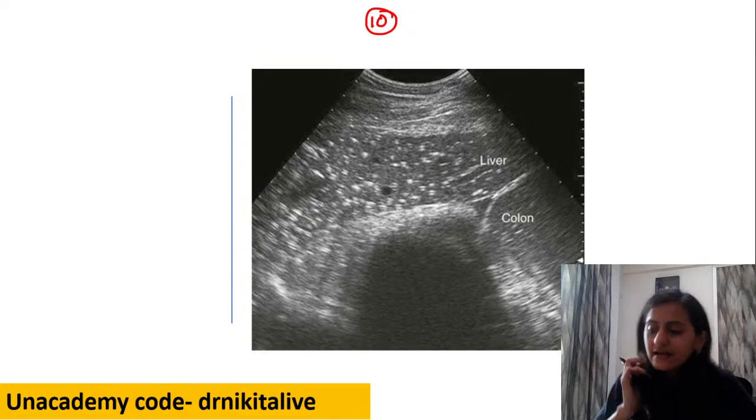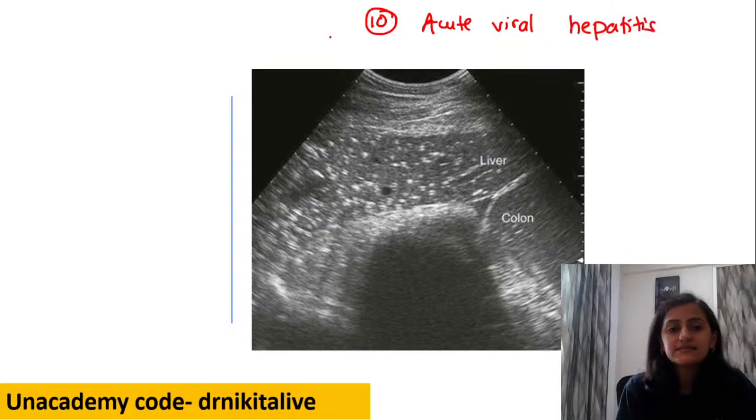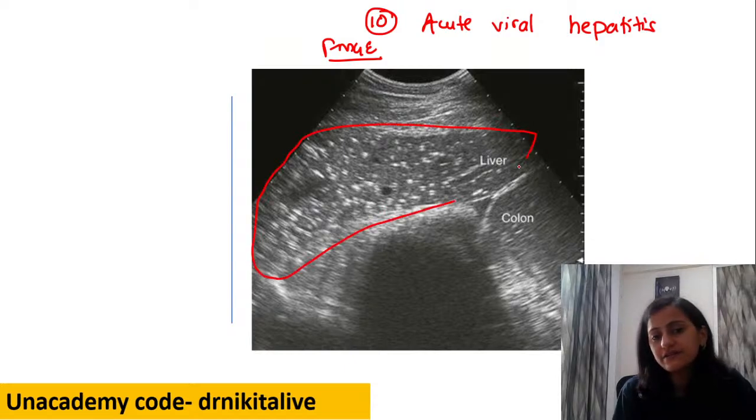Absolutely right, Ravi. That is acute viral hepatitis to be specific. This is a previous FMGE question. Why do we call it acute viral hepatitis? Look at the liver here. This is the liver on ultrasound.